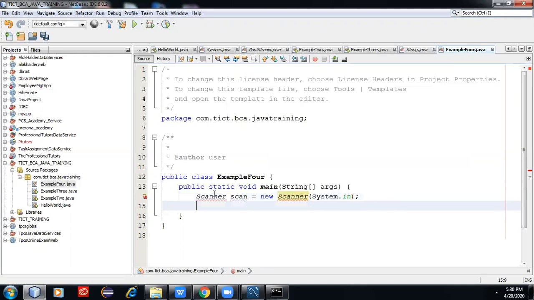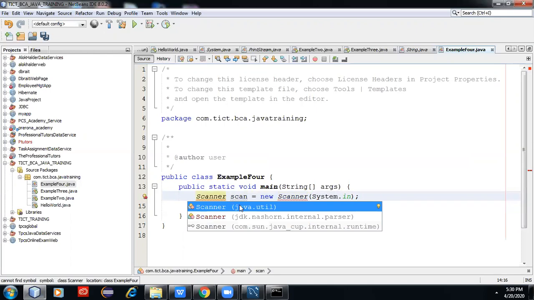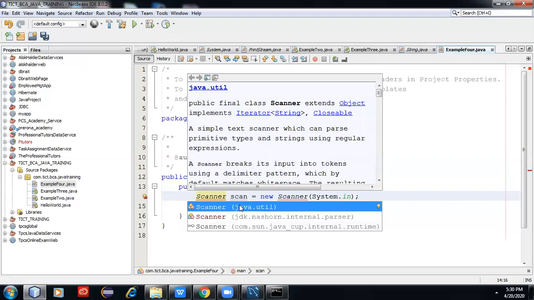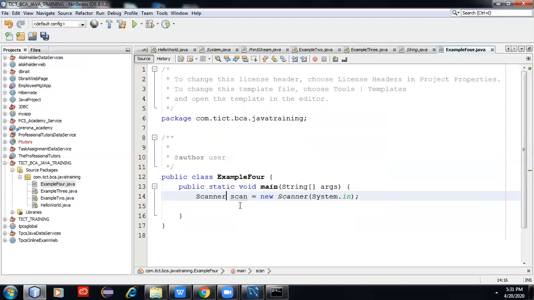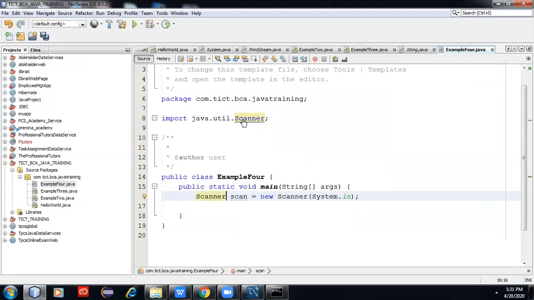Next comes the Scanner. If anybody asks you what is the Scanner class, Scanner class is nothing but a library class. It is in the java.util package. Like lang is a package, util is also a package.